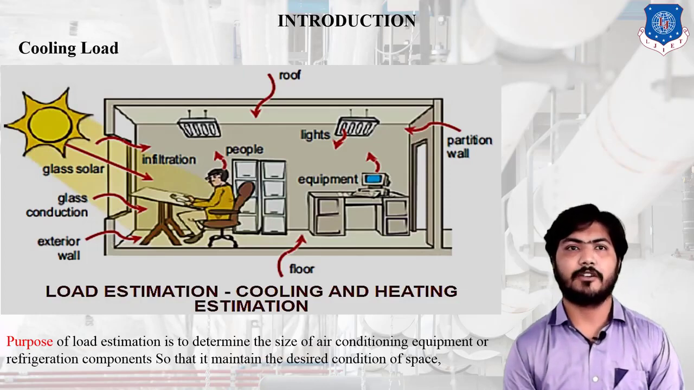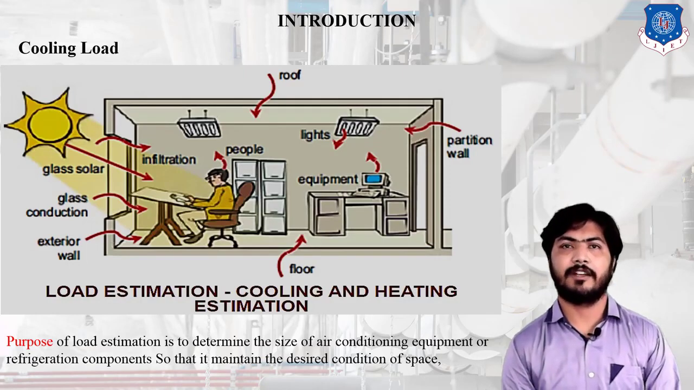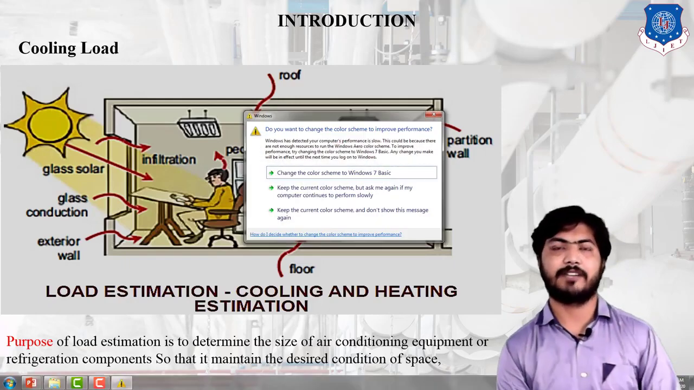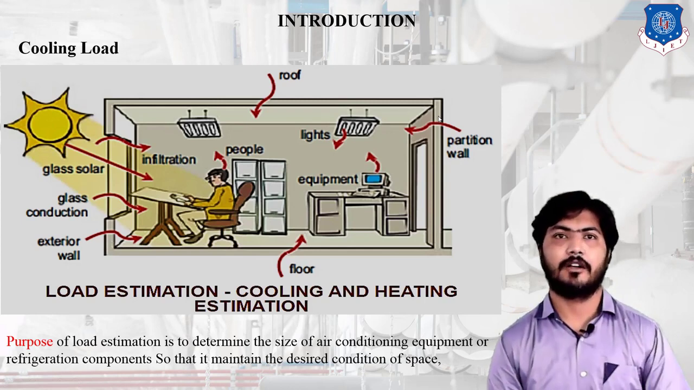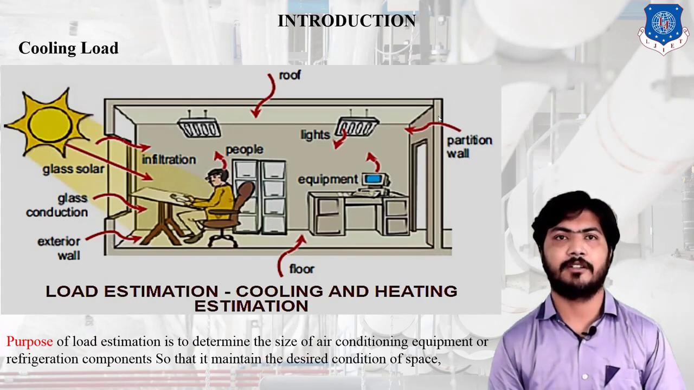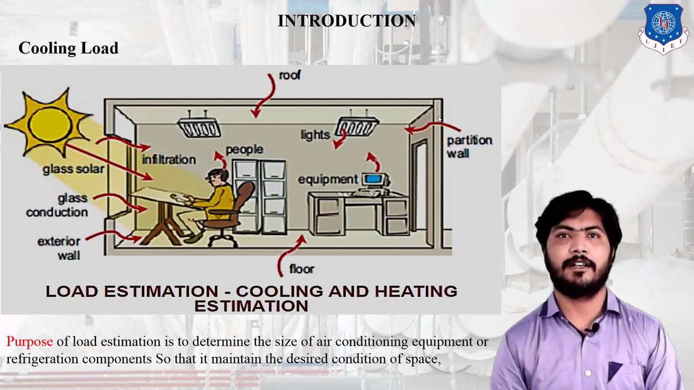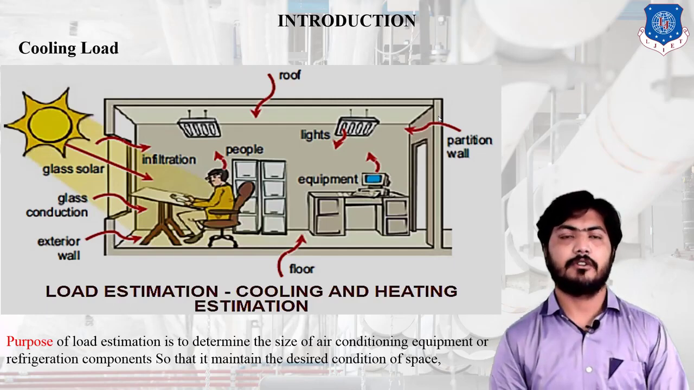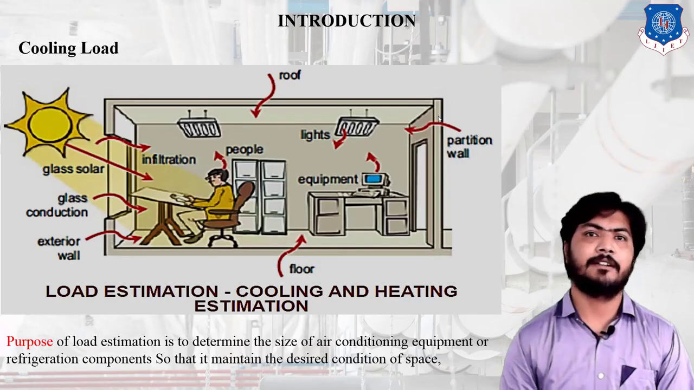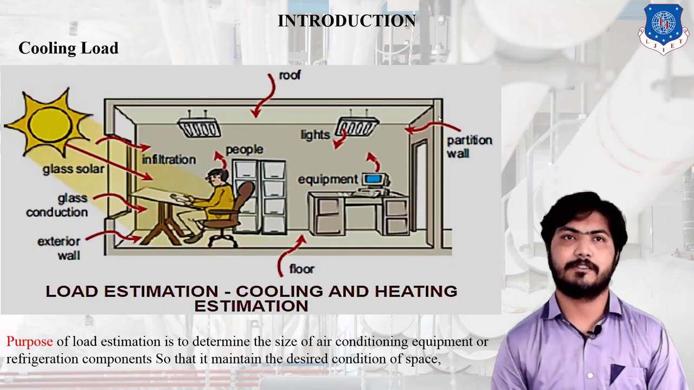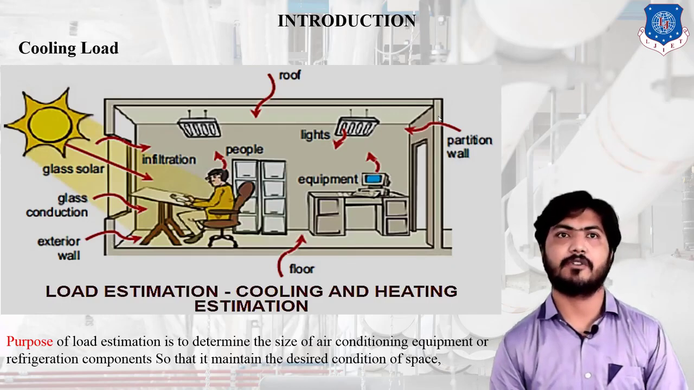For calculation of cooling load, there are various types of loads, as shown in the picture. Solar radiation from the sun, and heat liberated from the occupants and electrical equipment inside the room, are all heat gain loads in the room. The purpose of load estimation is to determine the size of air conditioning equipment and refrigeration components so that they maintain the desired condition of the space. That is the purpose of cooling load.